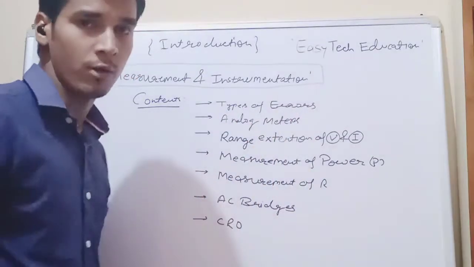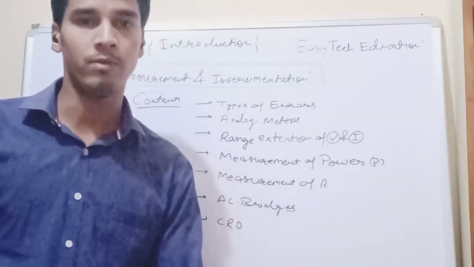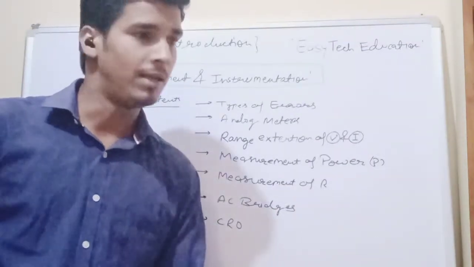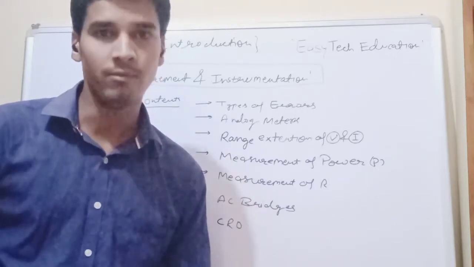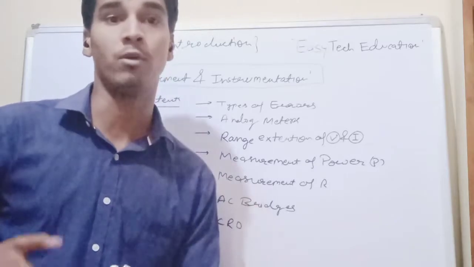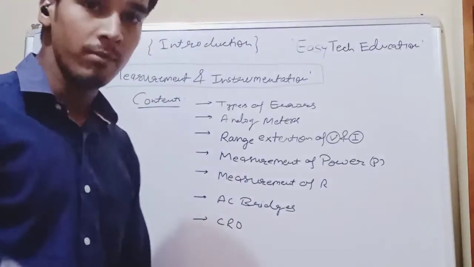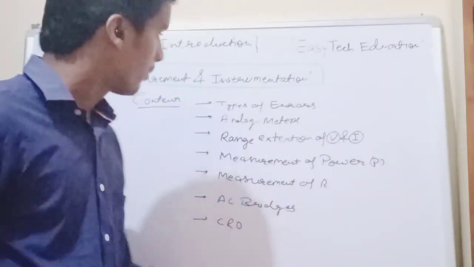First content is types of error. We will discuss what types of error are available, like percentage limiting error and percentage gross error. How can we calculate them? Whenever the resistance values or a combination is given, they ask what the percentage limiting error is, and what the percentage gross error is. How can we calculate it? The same formula will be applicable to power calculations also.